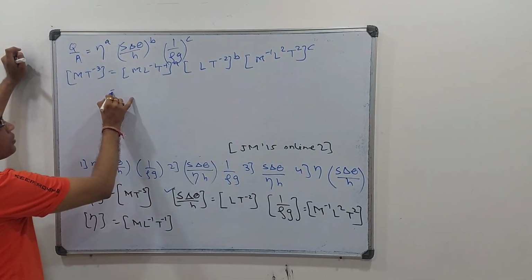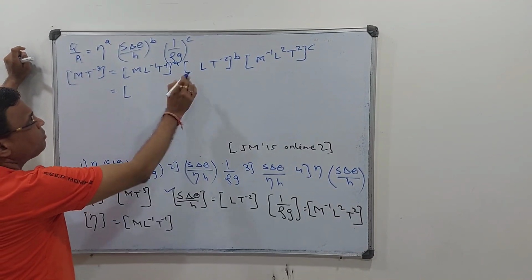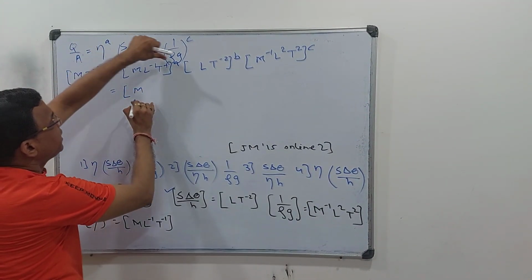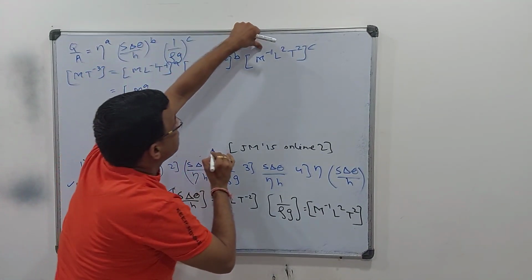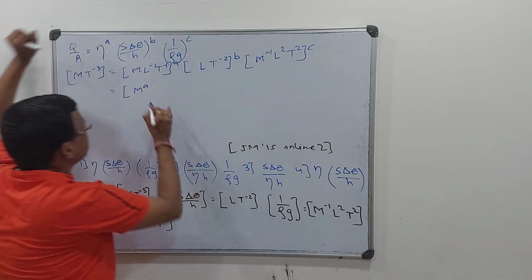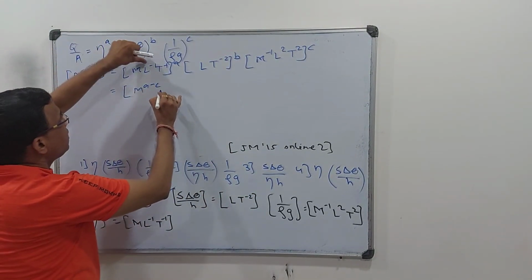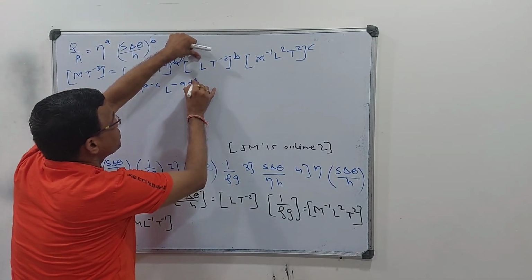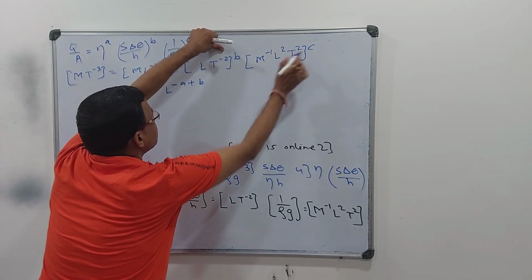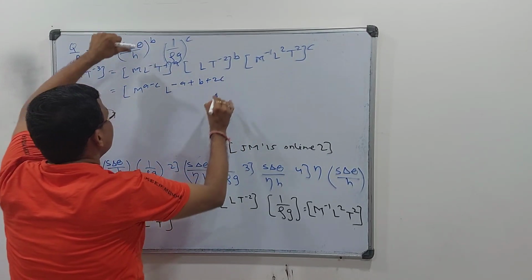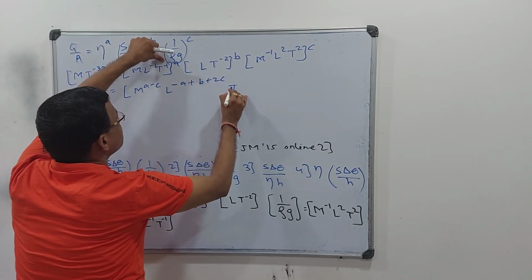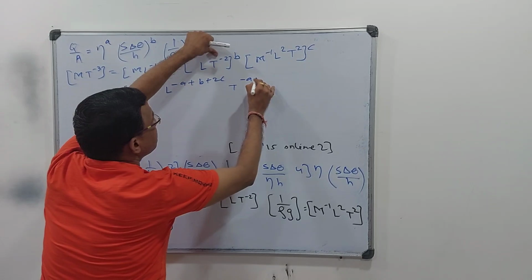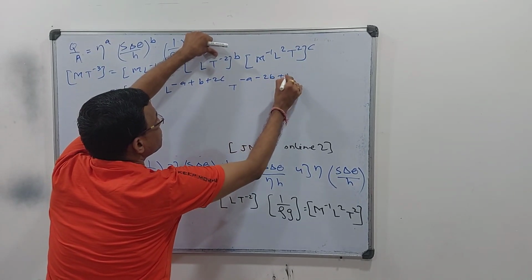Fine, let us just club this. So M is coming to be a minus c. L is coming to be minus a plus b plus 2c, and T is coming to be minus a minus 2b plus 2c.